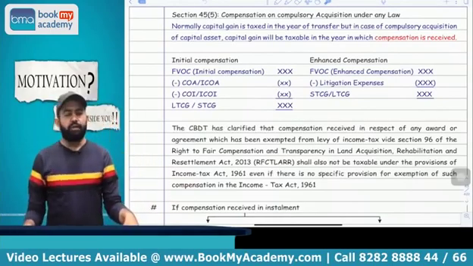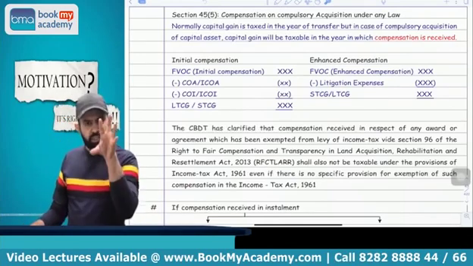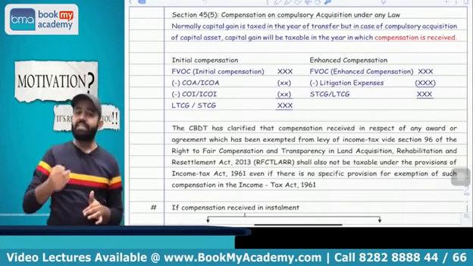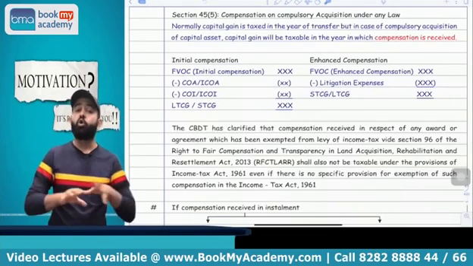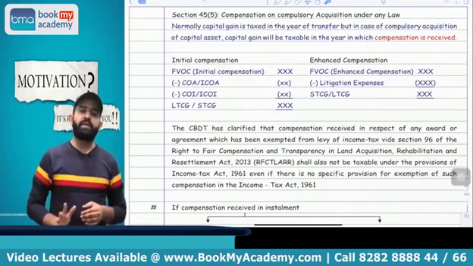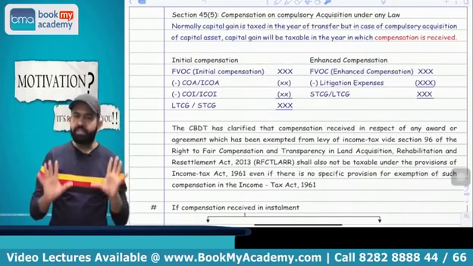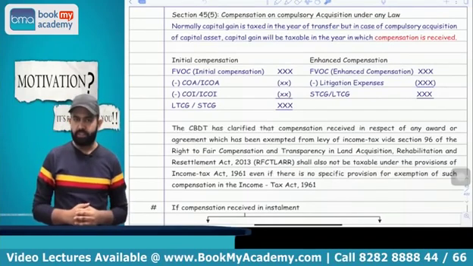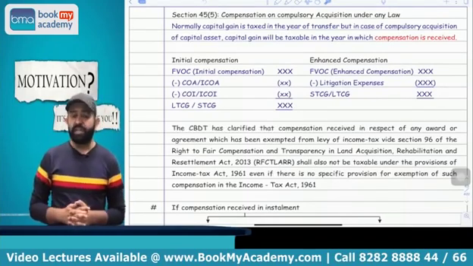Now try to understand, if you receive the compensation in installments, then what will happen? In case of initial compensation, if it is received in installments, then the whole initial compensation will be taxable in the year in which the first installment is received. Because for initial compensation, there is a 100% assurance from the government.